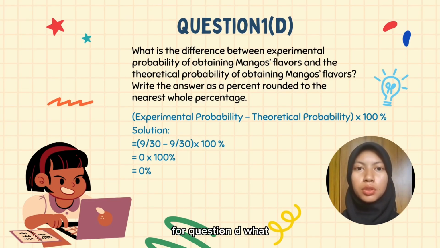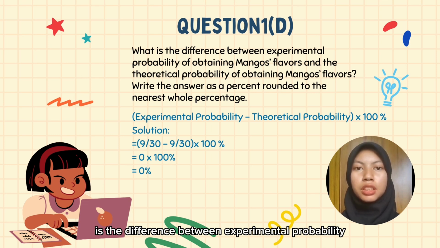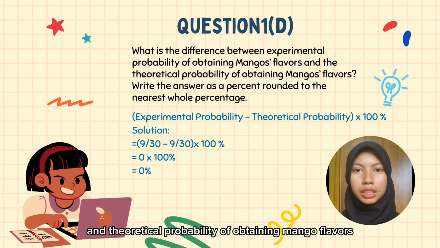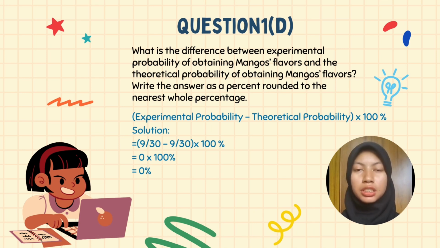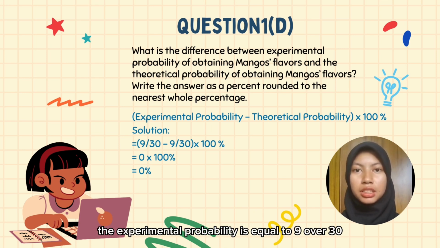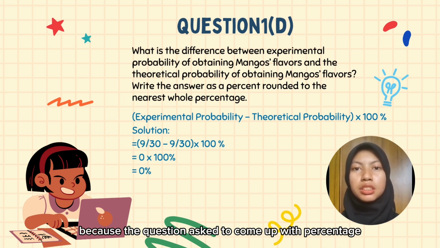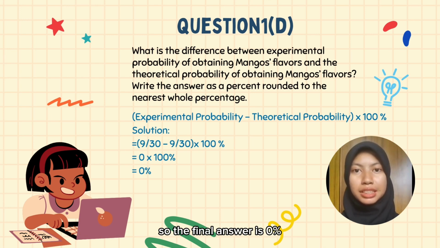For question D, what is the difference between the experimental probability of obtaining mango flavors and the theoretical probability of obtaining mango flavors? The experimental probability is equal to 9/30, while the theoretical probability is 9/30. 9/30 minus 9/30 is equal to 0. Then we multiply it with 100% because the question asks to come up with a percentage. So the final answer is 0%.